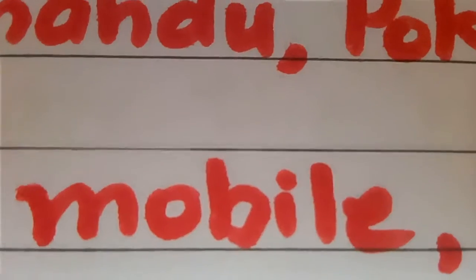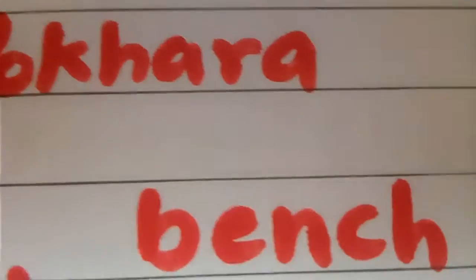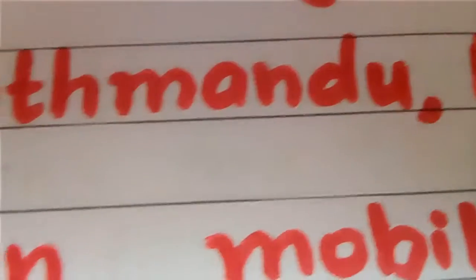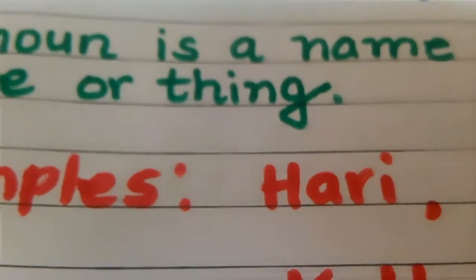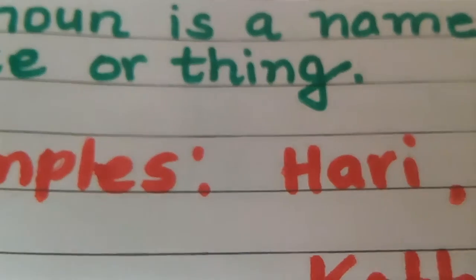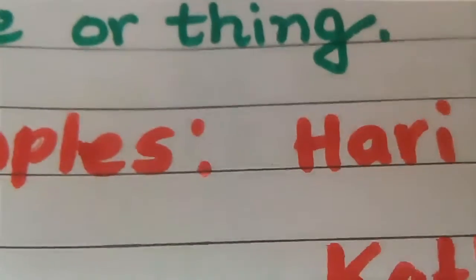Mobile is name of a thing. Bench is name of a thing. This way you be clear. Noun is a name of a person, name of a place, name of a thing. That is naming word. I hope you have understood what is noun.